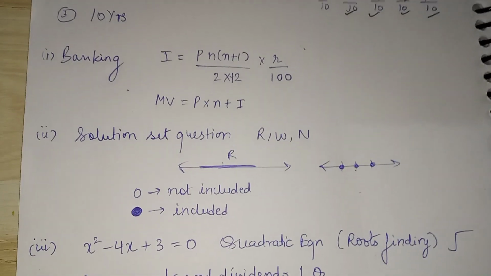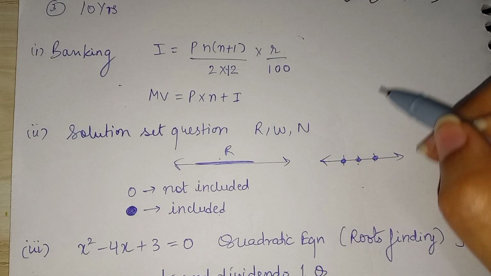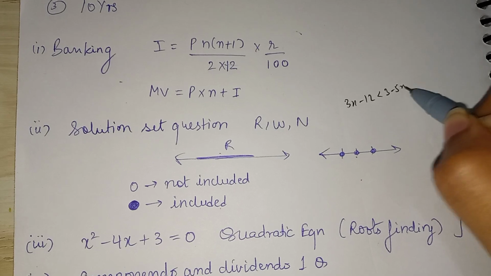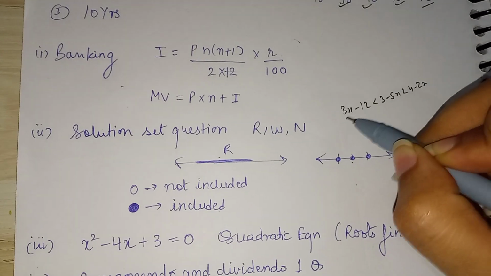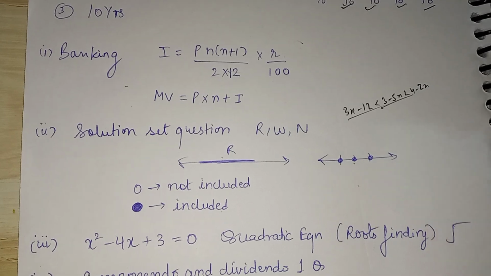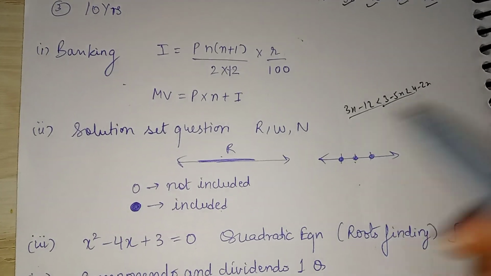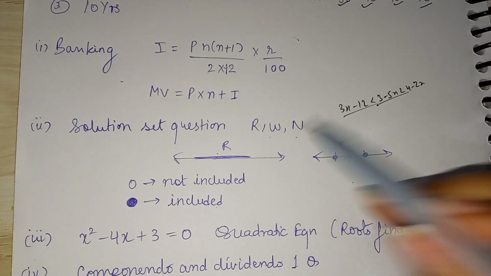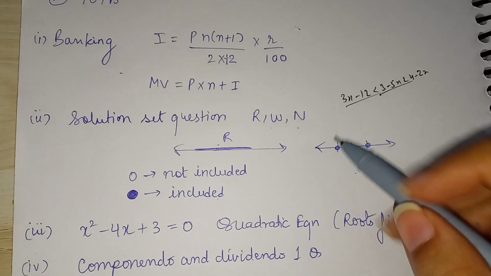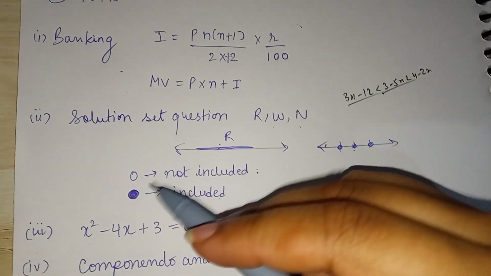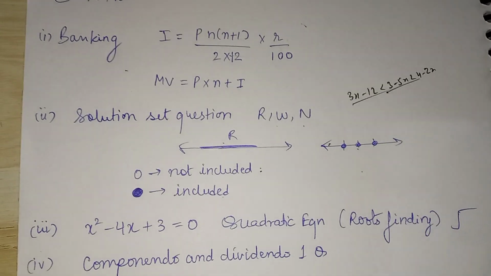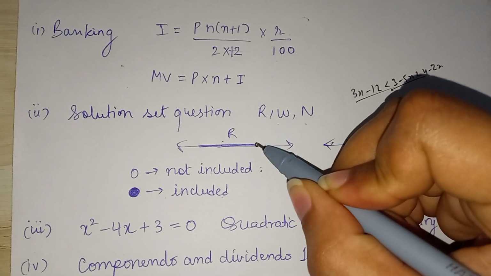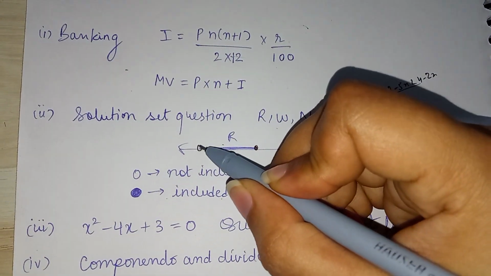Then we have question based on solution set. They will give you like 3x minus 12 less than 3 minus 5x less than 4 minus 2x. So it can be like any equation, and then you have to find out the solution set. For real numbers you have to shade the whole portion, whatever the question is given, and for whole numbers and natural numbers you can do it by dots. And remember, if there is a dot which is hollow, then the number is not included. In case it is included, then we make it filled. For example, this value is included and this value is excluded, so we will make it like this.